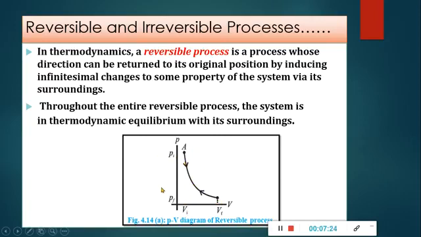So by the PV diagram, they follow the same path. In this process, the path of a reversible thermodynamic process is the same in the forward and the reverse direction.